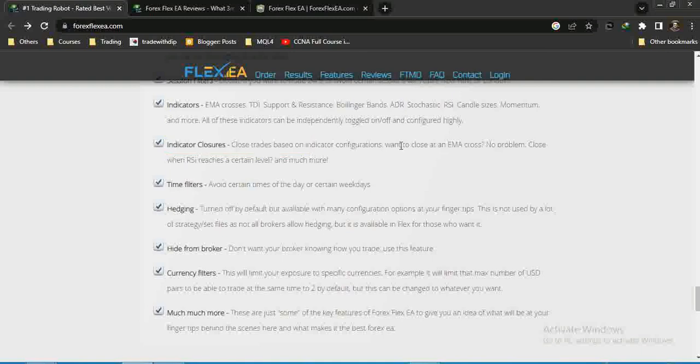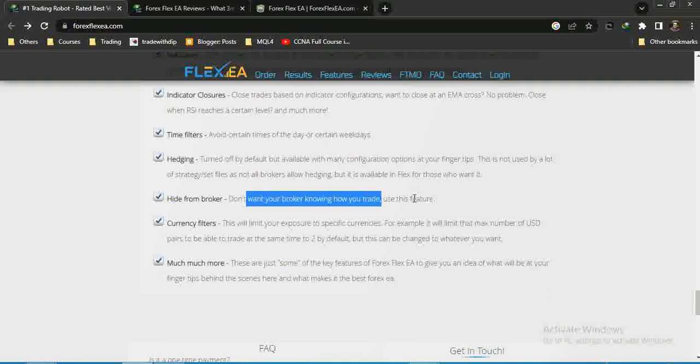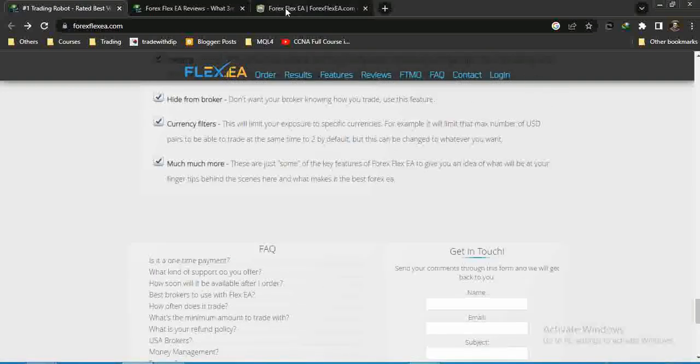Okay, indicator closers. If you want to close trades based on an EMA cross or when RSI reaches a certain level, you can do it. Time filters, hedging. You can do hedging. Hide from broker. Don't want your broker knowing how you trade? Use this feature. Currency filters, much more. You will get all these things.